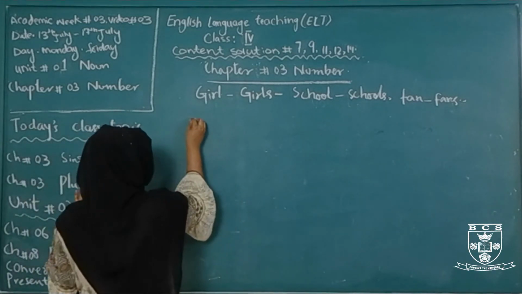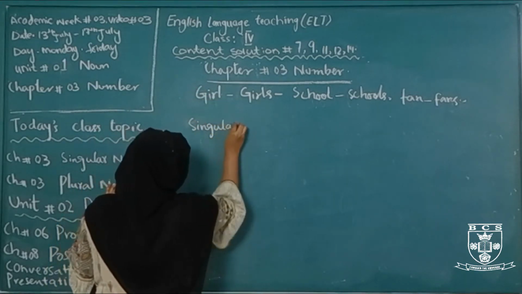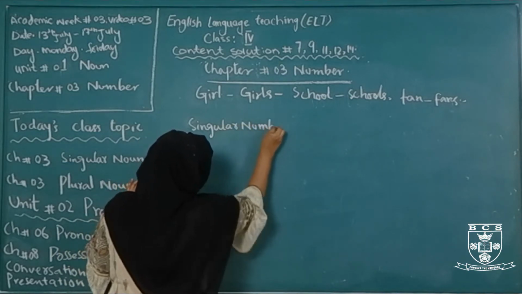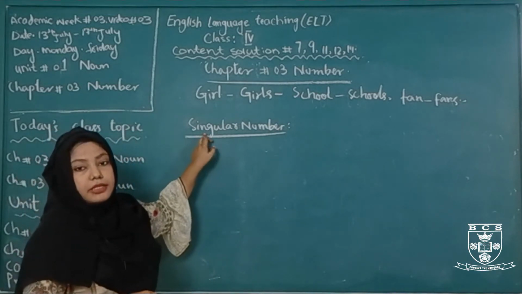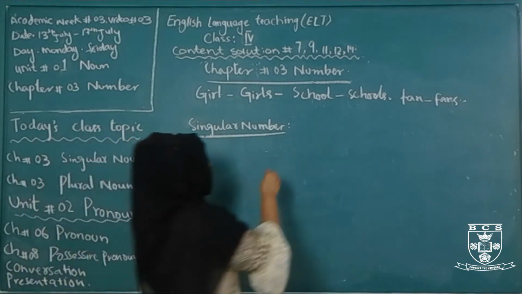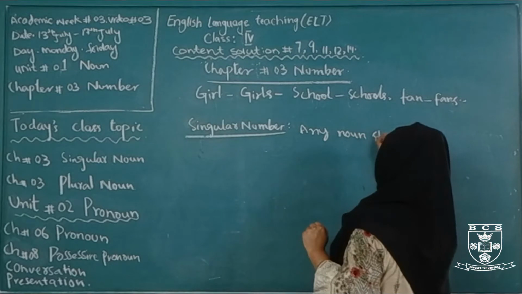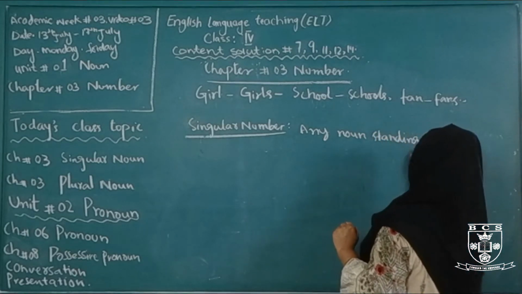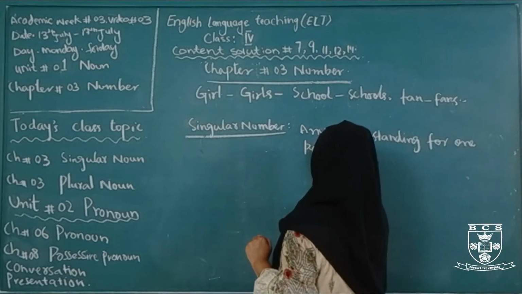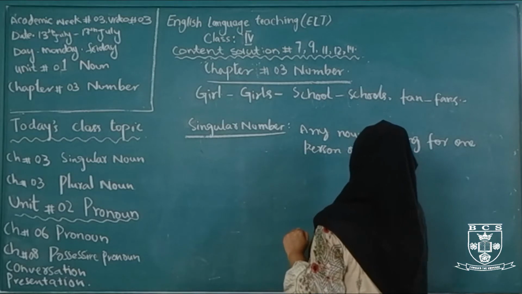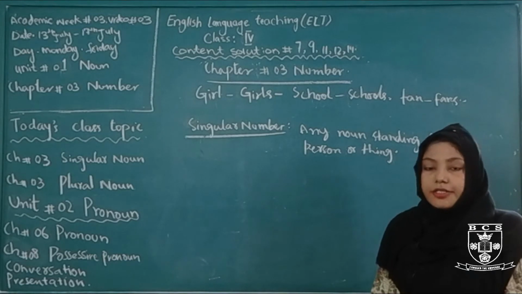What is singular number? Singular means one. If the noun is standing for one person or thing, it's called singular number.